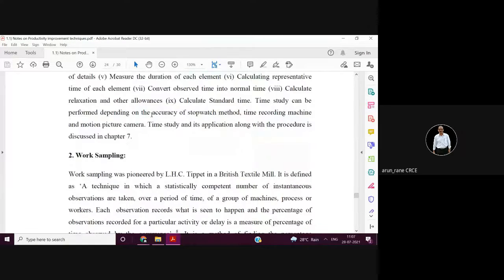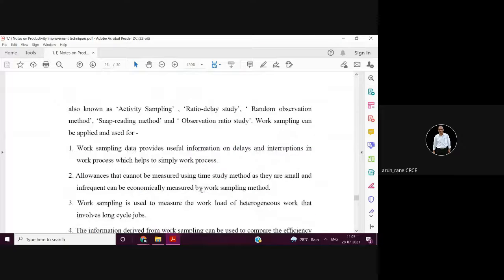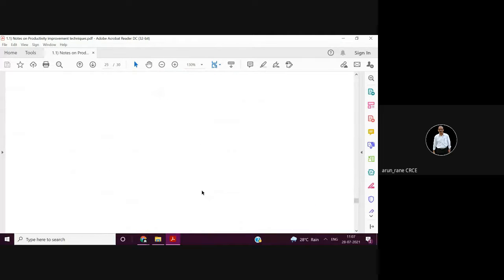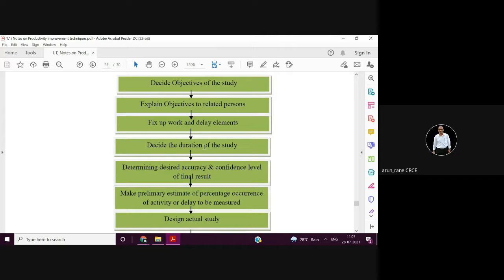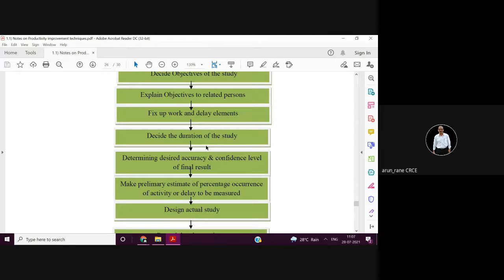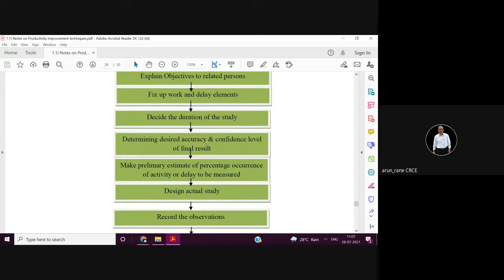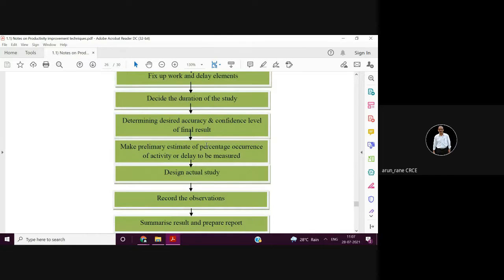What are the different methods? What is the procedure? Work sampling procedure. So this is the flow chart for work sampling steps. So you have to have objectives. Then you have to explain the objectives to the operator: what is expected, what work he has to do, what could be the delays. You have to explain to him the duration also. And nowadays the people cooperate.